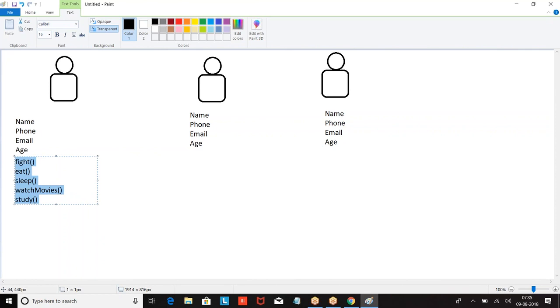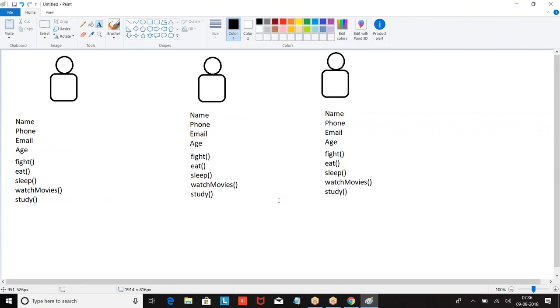Now, name, phone, email, age is information. So fight, eat, sleep, watch movie, study are actions. This is the information, this is the action. This is the information about the student, and these are the actions he can perform. Now, go back to the next student. What are the actions he is able to perform?